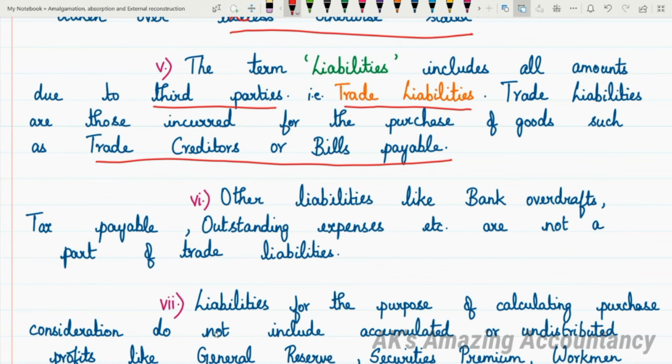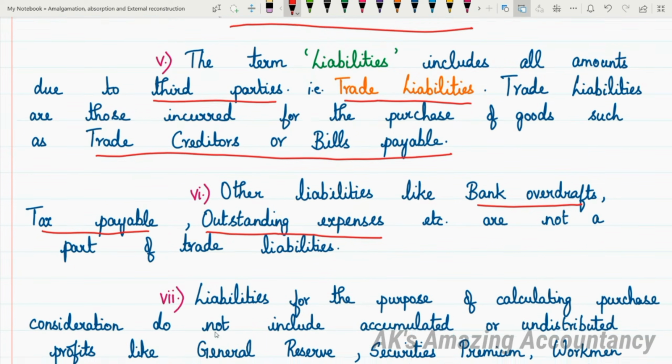Now let us have a look at the sixth point. Other liabilities like bank overdraft, tax payable, outstanding expenses, etc., are not a part of trade liabilities. They are not actually trade liabilities, and so they should not be included. That is the point we have. Okay. Now let us proceed with point 7.